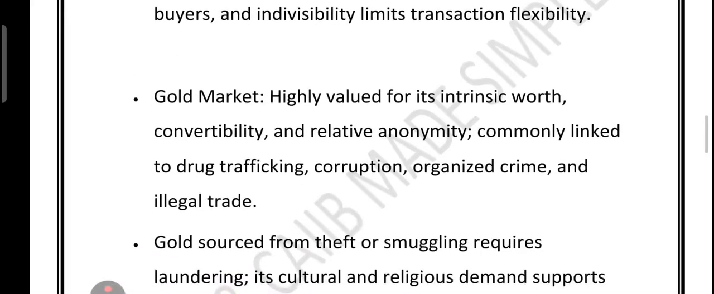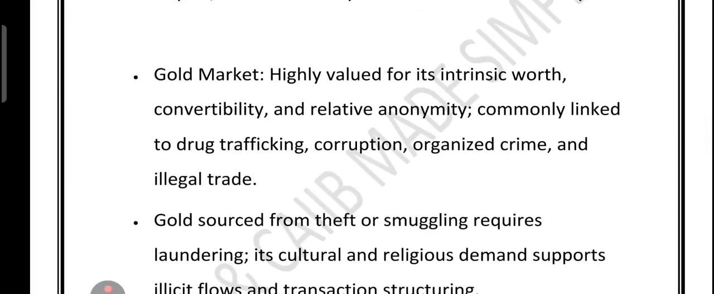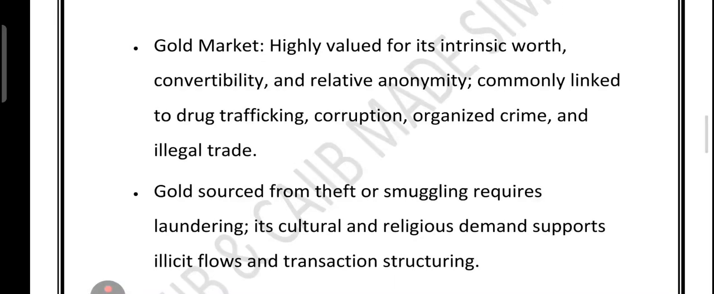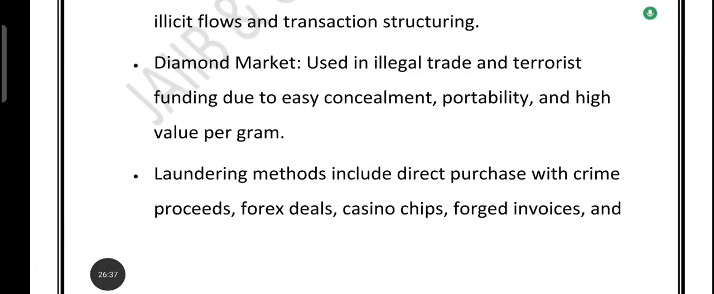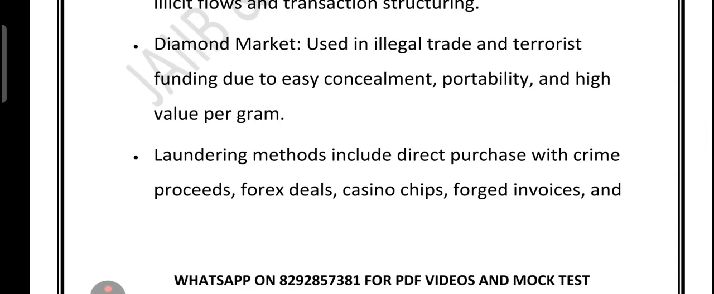Now let's talk about the gold market. So gold is loved worldwide for its value, easy convertibility, and the fact that you can trade it quietly. But that is exactly why it is favorable for criminals, especially in drug trafficking, corruption, smuggling. If gold comes from theft or illegal import, it needs laundering also. And since gold has strong cultural and religious demand in many countries, it is easy to mix illegal gold with the legitimate trade. Then we talked about the diamond. Diamonds are tiny, portable and extremely valuable per gram. That makes them attractive for both criminals and terrorist groups.